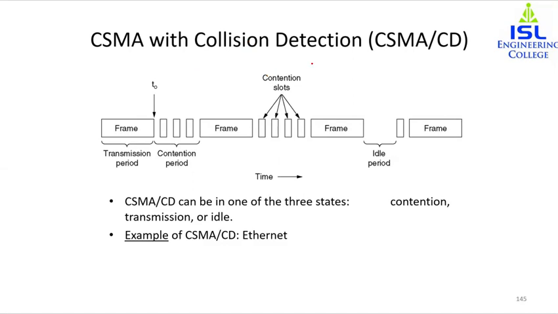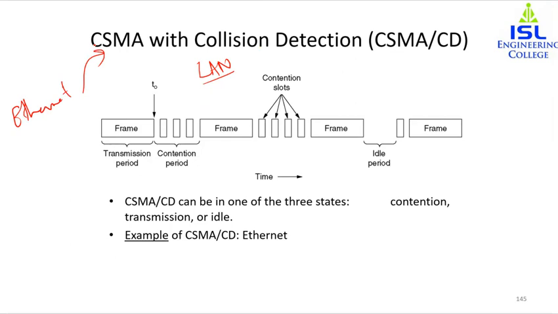This protocol of stopping immediately is known as CSMA/CD, that is, carrier sense multiple access with collision detection, and it is usually used in LANs in the MAC sublayer. The access method used by Ethernet is also CSMA/CD. So Ethernet also uses this random access protocol.